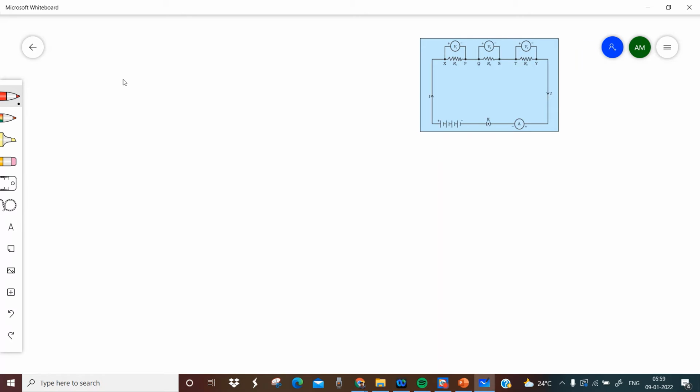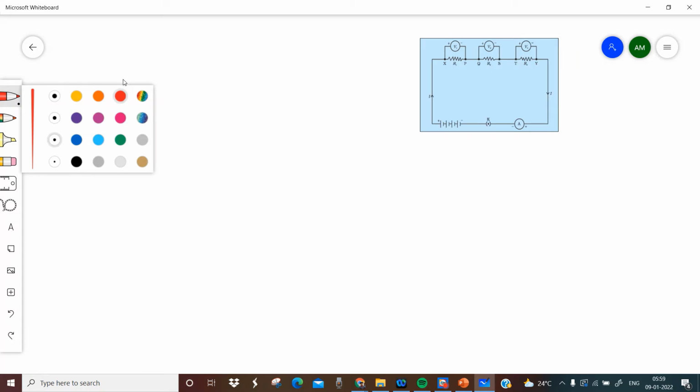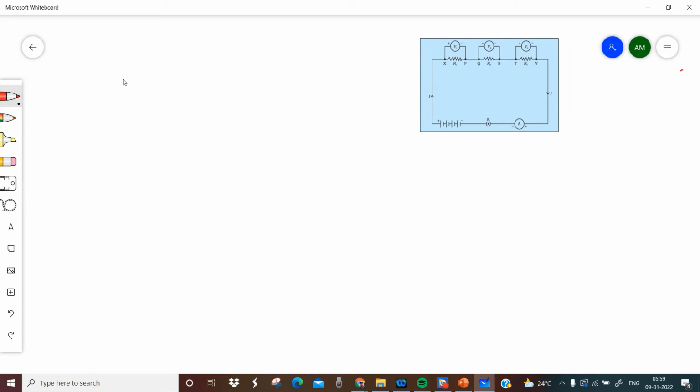Here, I have connected R1, R2, R3 in series, right? So suppose R1 is equal to 10 ohm. This is 1 ohm. Okay. This, let it be 2 ohm. Okay.